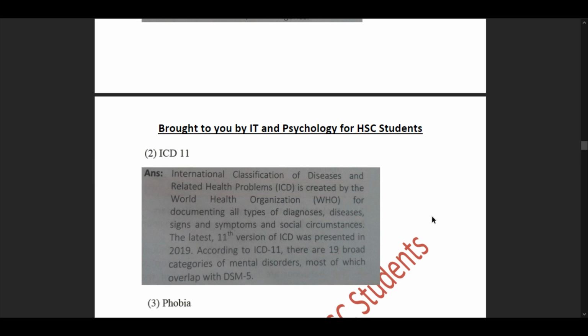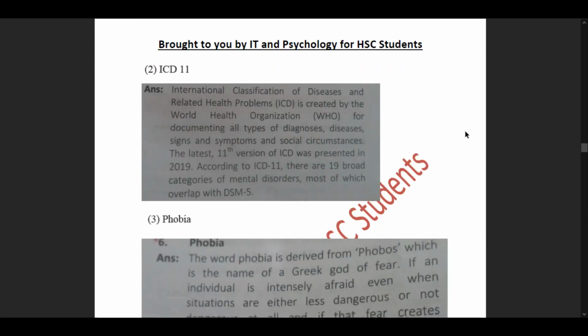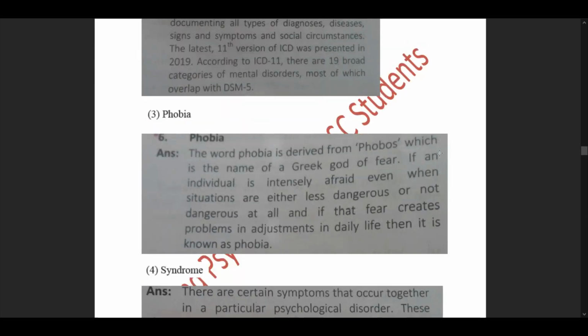The latest version, the 11th version of ICD, was presented in 2019. According to ICD-11, there are 19 broad categories of mental disorders, most of which overlap with DSM-5. So either of these could be used for diagnosis and research on mental disorders.